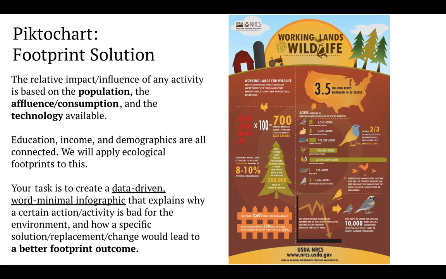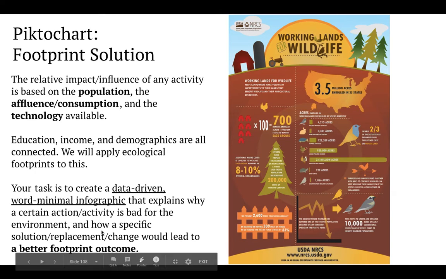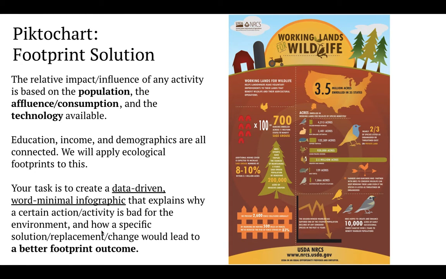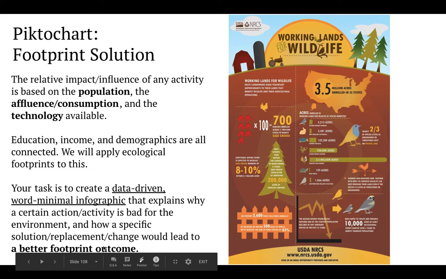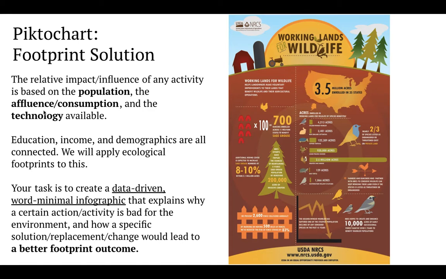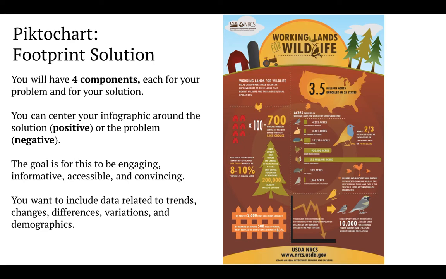So you're going to be making a poster that looks something like this, that's both data-driven and word minimal, that explains how one activity is not necessarily great for the environment and how a specific solution or replacement might lead to a better footprint outcome. You're going to be really focusing on the impact, the population, the affluence, and the technology for each of these behaviors. You should have 4 components embedded either clearly or just visually within your poster. The 4 parts being I, P, A, and T, and they should be for your problem and for your solution.